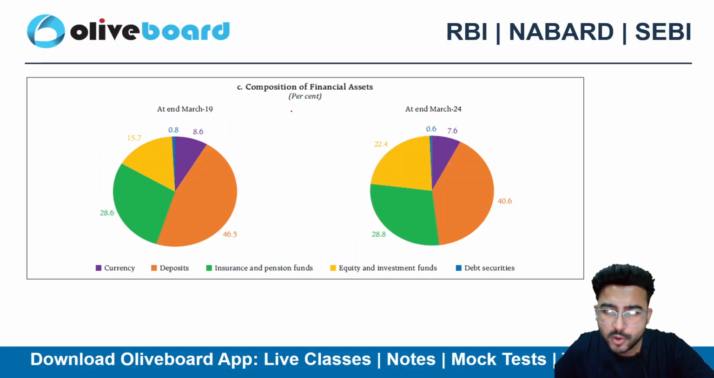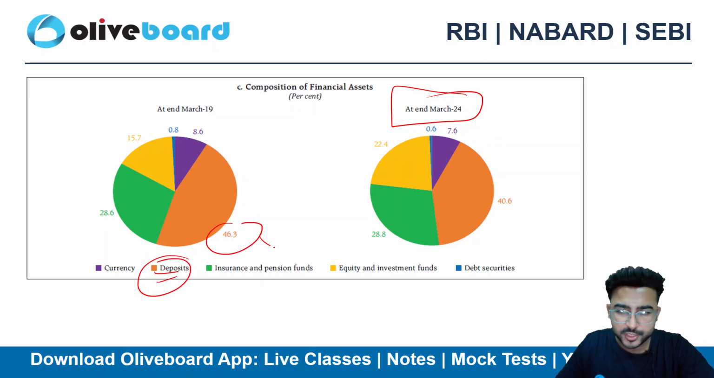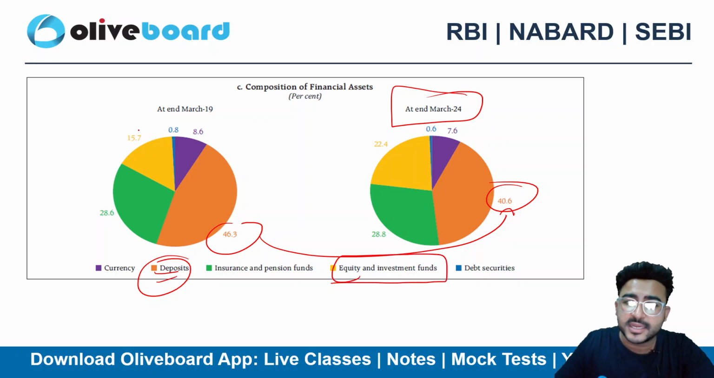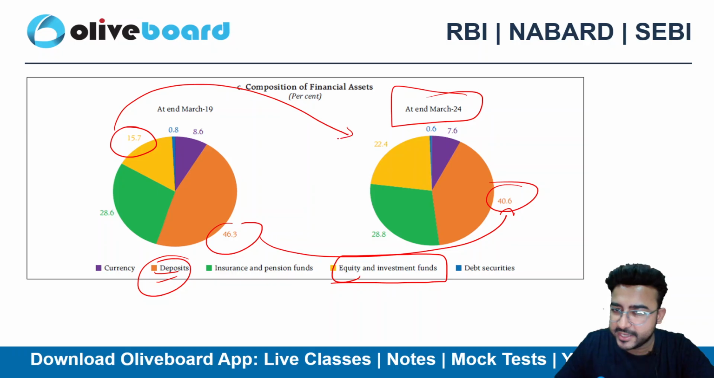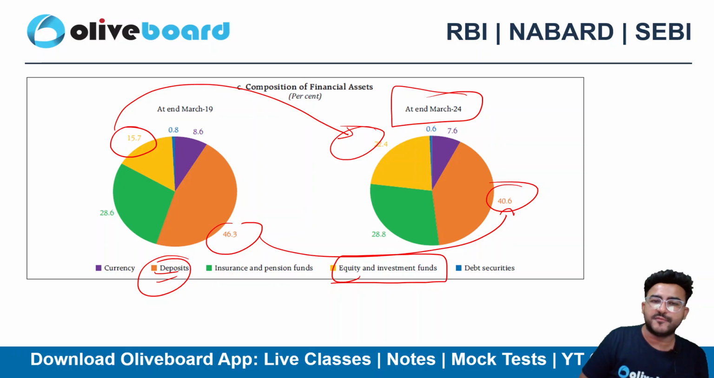So if I talk about the composition of financial assets at the end of March 2024, then deposits, earlier it used to be 46, now it's 40 only, right? If I talk about equity investments, then earlier it used to be 15 only, now it is 22. So a large part of deposits has now moved to equity and investment funds as well.